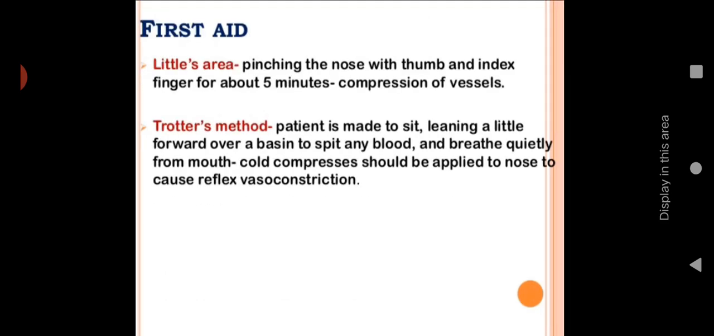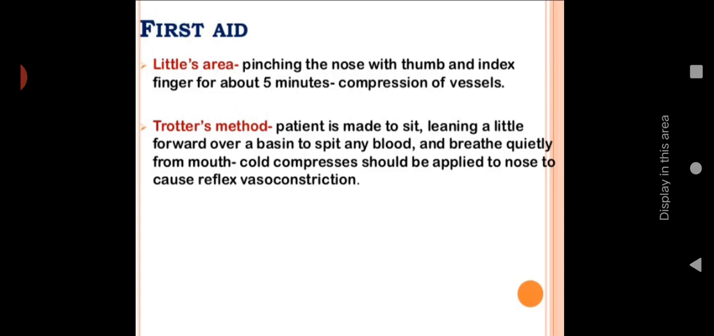Then first aid. If it is from the Little's area, pinch the nose with thumb and index finger for about 5 minutes, for compression of vessels. I told you that Little's area is the anterior part of the nose. So with your thumb and index finger, we have to pinch. Maybe you know how to pinch. So pinch the area continuously for 5 minutes. It will compress the blood vessels and stop bleeding.